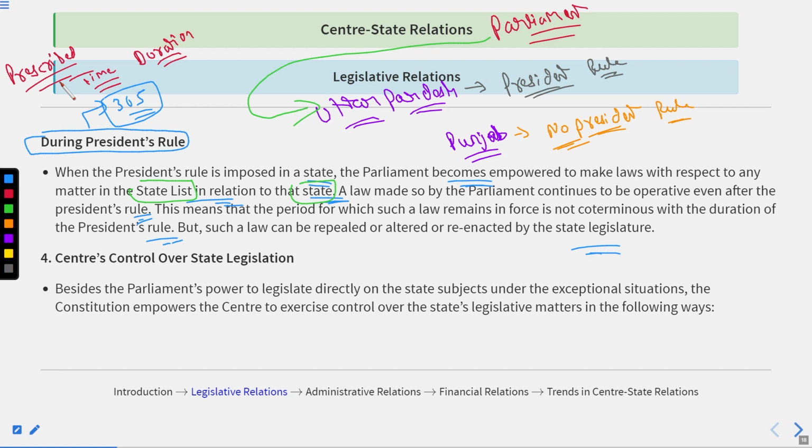And after the revocation of the president's rule, meaning the president's rule no longer exists in the state, the laws which were made by the parliament would prevail as they are, until they are repealed, altered, or reenacted by the state legislature. That's why it is said that there is no prescribed time duration for the provisions made by the parliament or the central level during the president's rule.